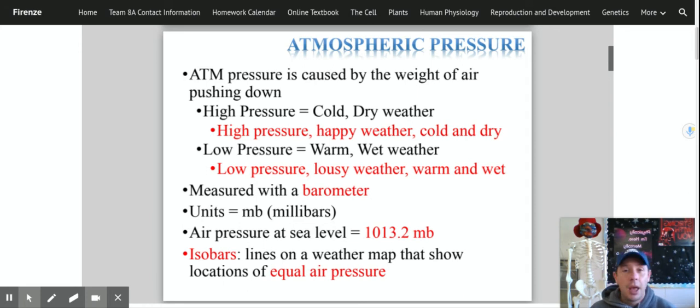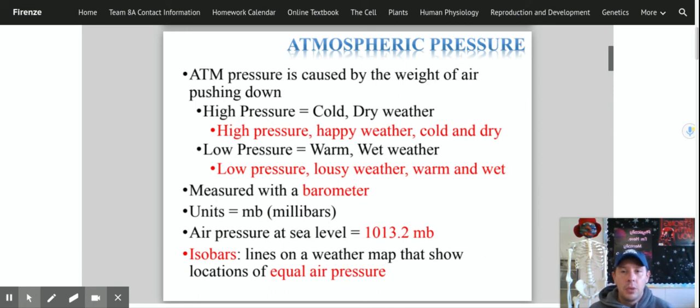Say it with me, Bones. High pressure, happy weather, cold and dry. Say it over and over to yourself until it becomes stuck in your brain. I'm telling you, it's going to help you on your upcoming tests. It's going to help you next year when you're in earth science. High pressure, happy weather, cold and dry.